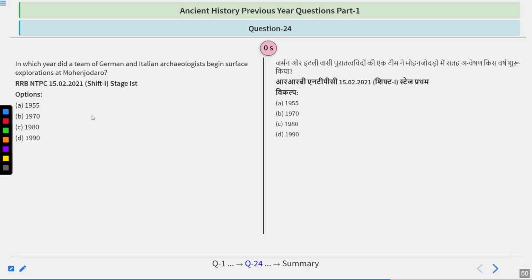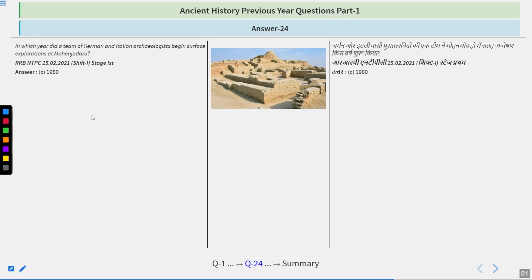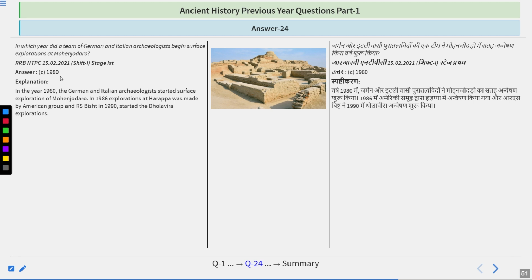And I hope once again you got this one right. So the answer of this question is that German and Italian archaeologists began surface exploration in Mohenjo-daro in 1980. In 1986, exploration at Harappa was made by an American group, and R.S. Bisht in 1990 started the Dholavira explorations.